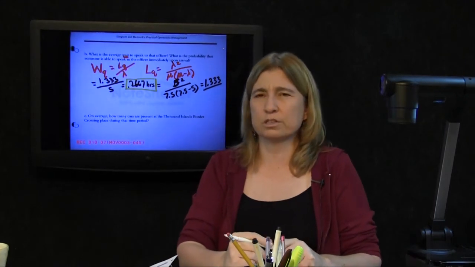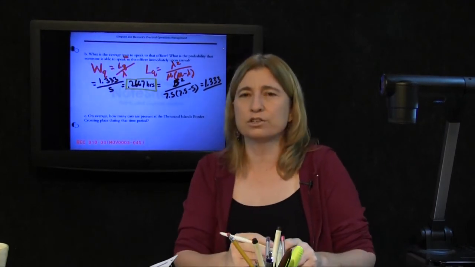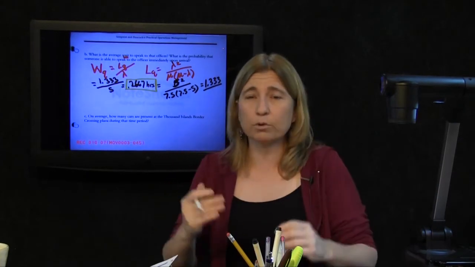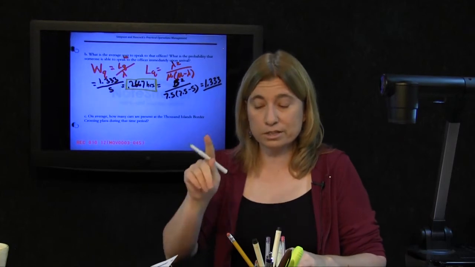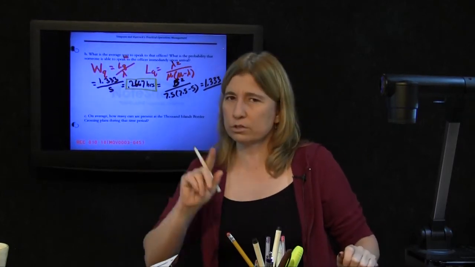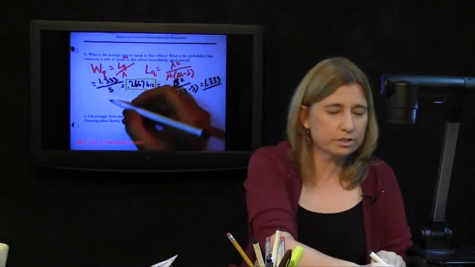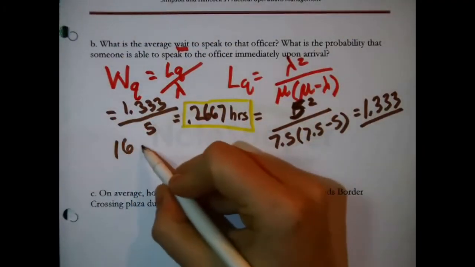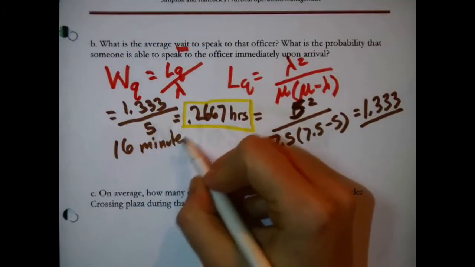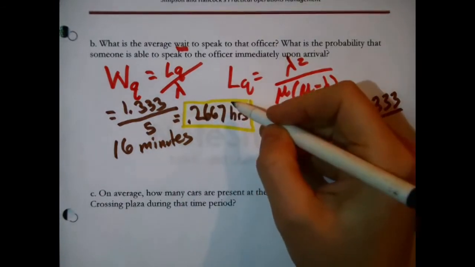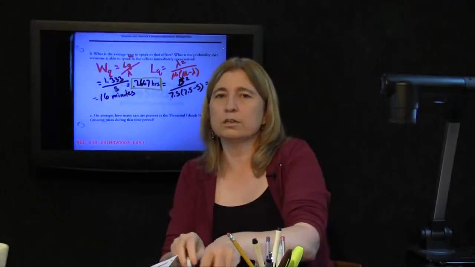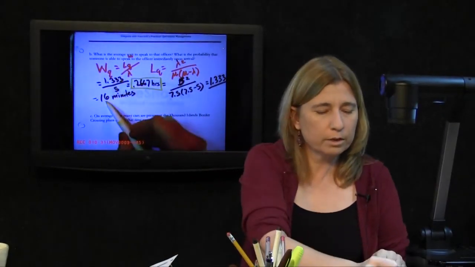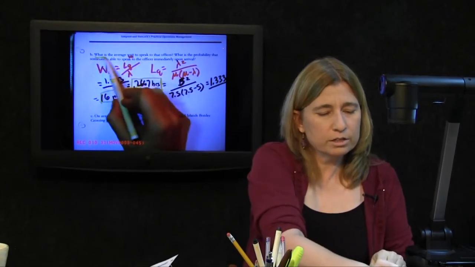That's not very intuitive. Most people don't know what 0.2667 hours is. It's very easy to translate into something that makes a little bit more sense. For instance, 0.2667 hours, I did this in my notes, times 60, because there's 60 minutes in an hour, reveals that, this is better sounding, that's really 16 minutes. 0.2667 times 60 equals 16. You have to wait on average 16 minutes to speak to this particular officer.